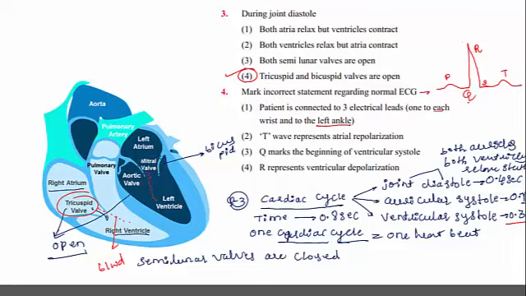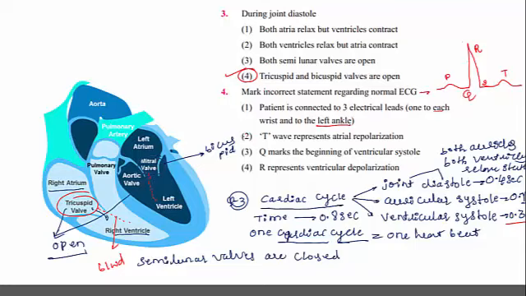And the T wave, what is this? Here I said the QRS complex represents the ventricular contraction. That means the ventricles are in the depolarized condition. So the T wave represents repolarization of the ventricle.